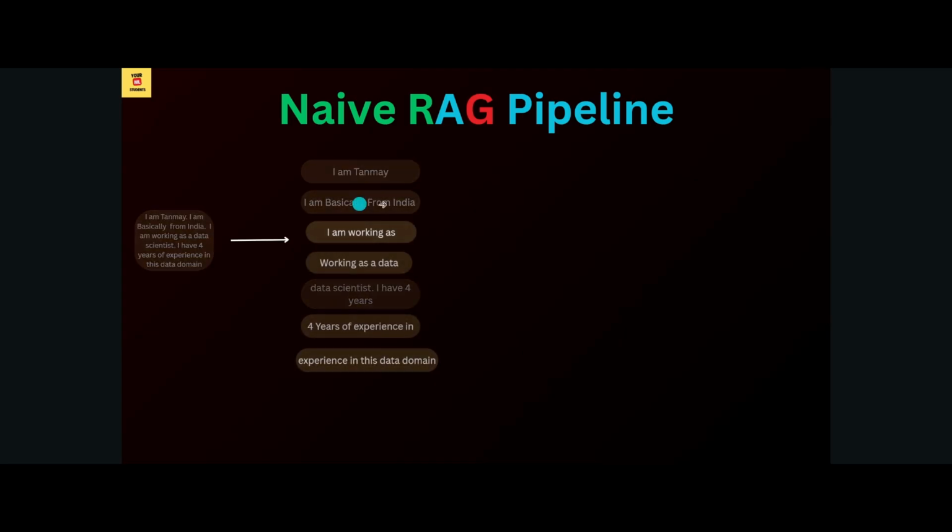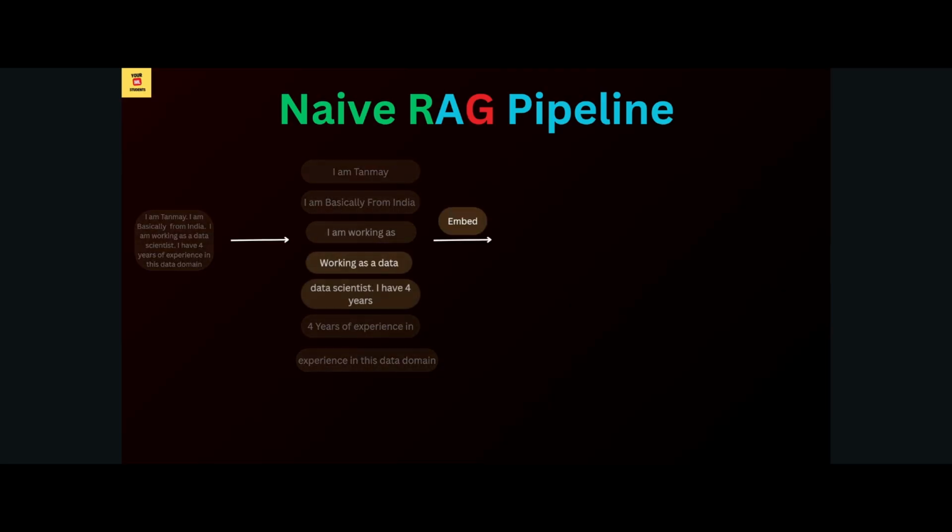So that is what is happening here, guys. Here I have "working as," and "working as a data science," or only "working as a data." So this "working as a data" is the overlap here. "Working as" is there in the previous chunk as well as in the current chunk. So that's the overlapping happening here. And why do we do overlapping? We do overlapping because if we do not, our LLM may get confused based on the context that we are going to give it. If we keep some overlapping in our chunks, the LLM always gets some extra information so that it can better answer. That is why we provide chunk size as well as chunk overlap.